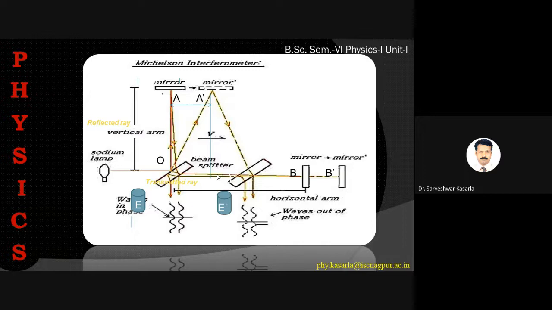As a simple logic, velocity will be added if the ray of light and the motion of earth are in the same direction. And while coming back, the ray of light is moving opposite to the motion of earth, so there the velocity will be c minus v. While going, it is c plus v, and while coming back, it is c minus v. So let us calculate the time required to travel this distance, so that one can calculate the path difference.